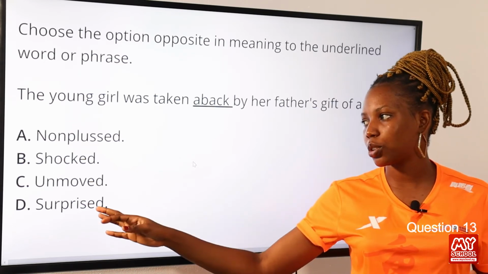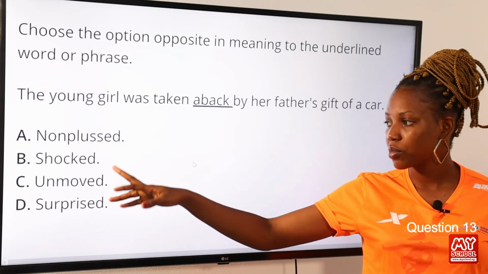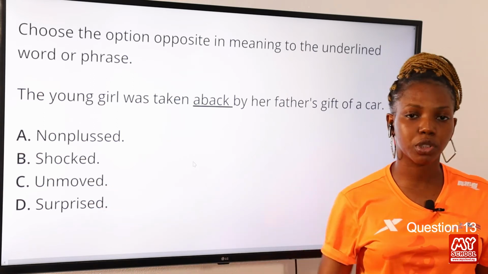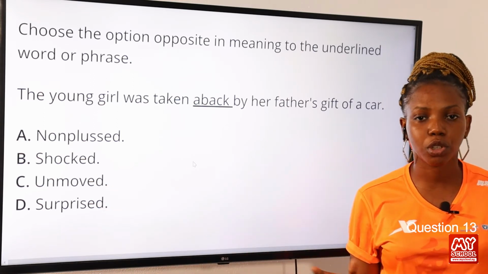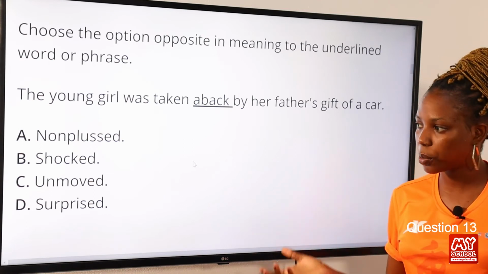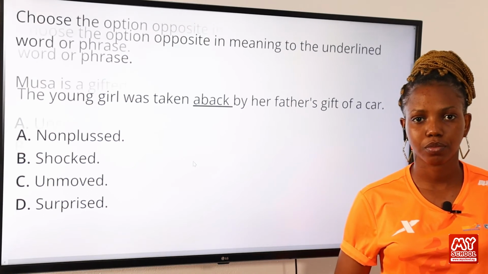So the words shocked and surprised have been used. Nonplussed also means surprised, to be so surprised. So these are synonymous to the phrase taken aback. But then unmoved is the opposite in meaning, because unmoved is not moved about something, or not surprised about something. So option C is the correct answer to this question.